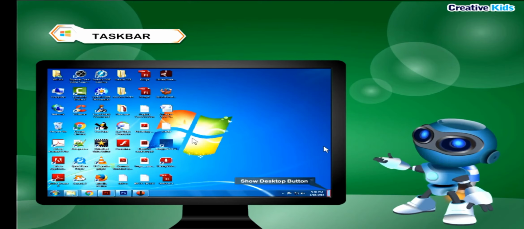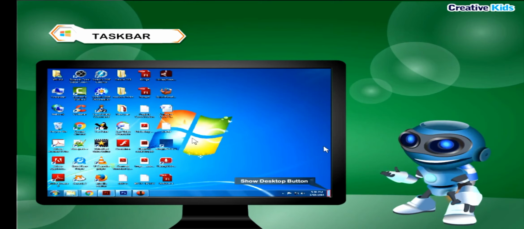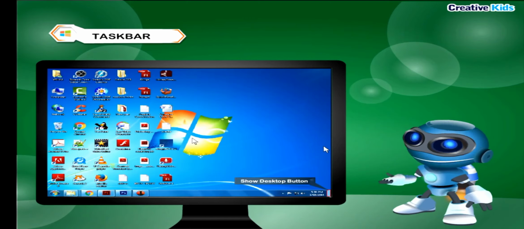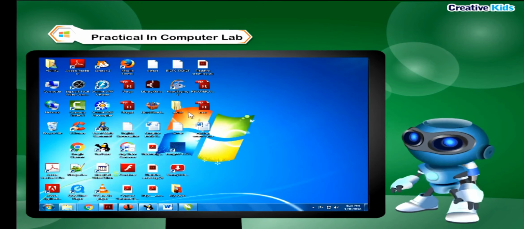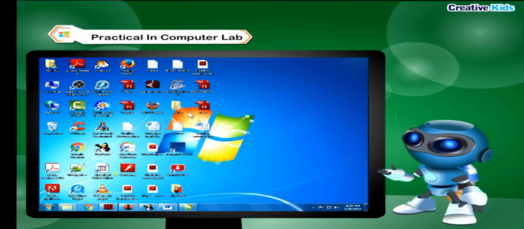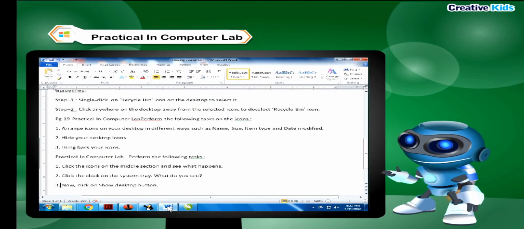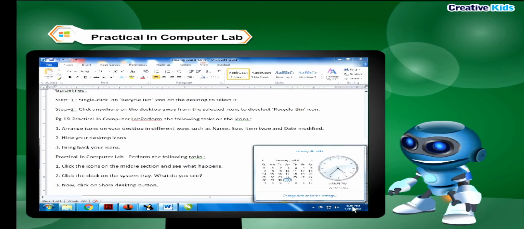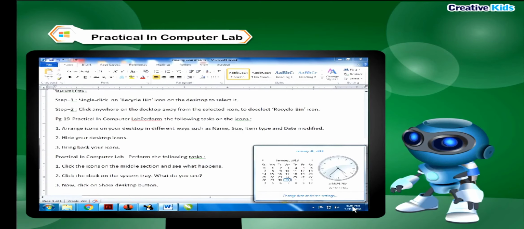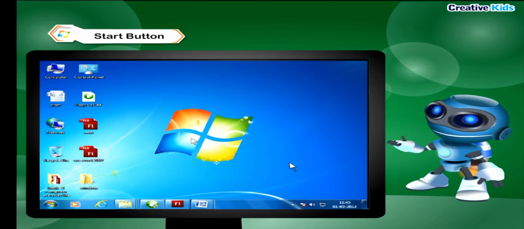Show Desktop button. This button minimizes all the open programs and displays the desktop. Click on this button to see your desktop. In Computer Lab. Click the icons on the middle section and see what happens. Click the clock on the system tray. What do you see? Now click on Show Start button.